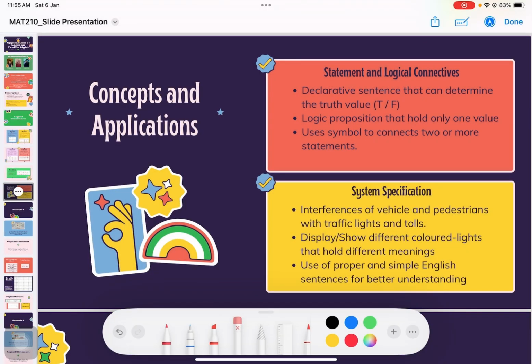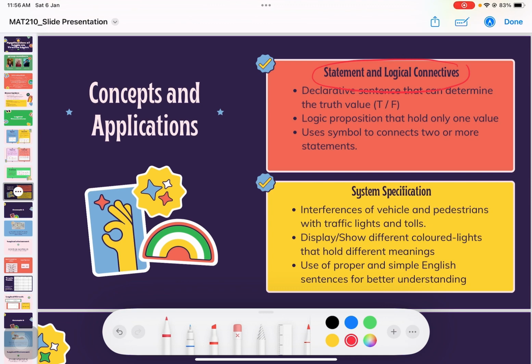Next, I will be presenting the concepts and applications we use in our project. The first one is the concept we selected, which is statement and logical connective. A statement is a declarative sentence that can determine the truth value, either true or false. A statement is also a logical proposition that can only hold one value.